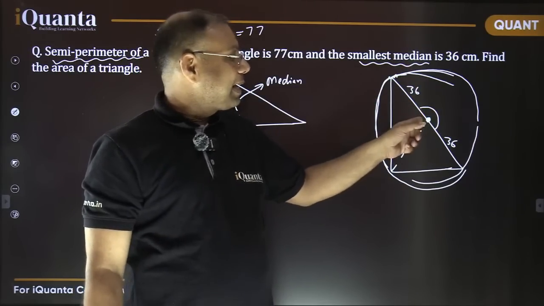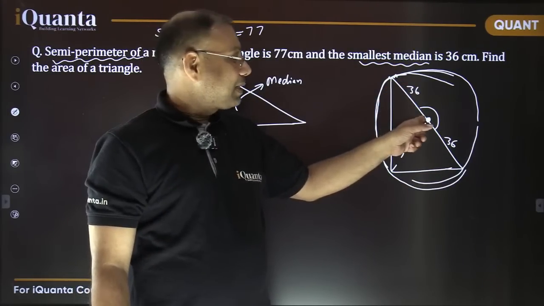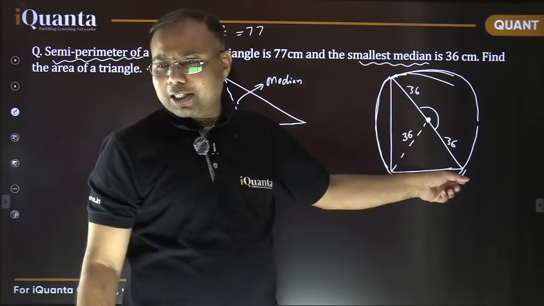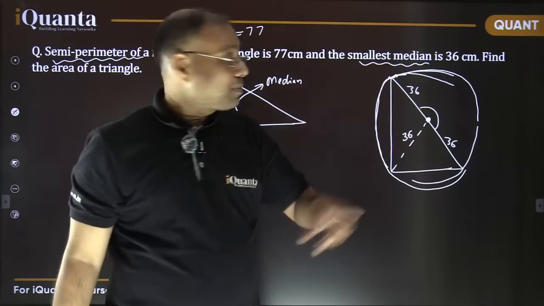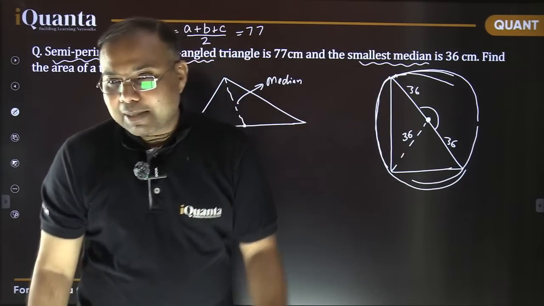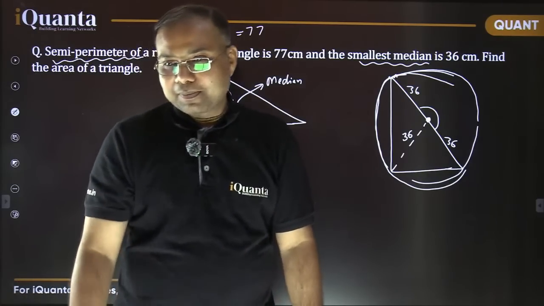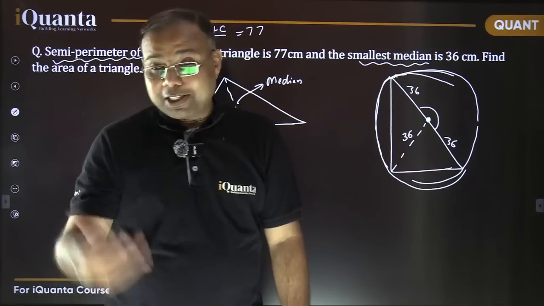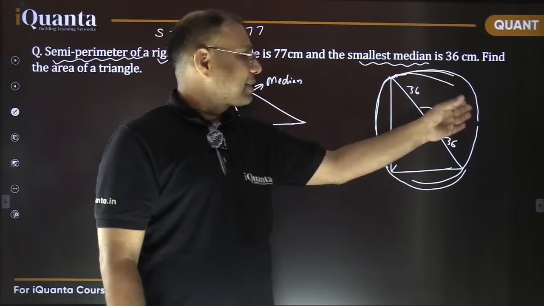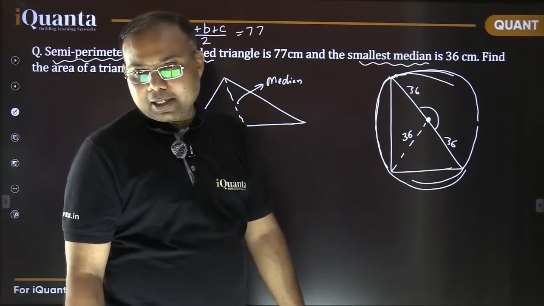And where does it lie? It lies on this hypotenuse. And because this is the center, the three vertices will be at equal distance from it. So it confirms that it is the midpoint of the hypotenuse. Yes, the angle in a semicircle is 90 degrees. Exactly. The reason is that the angle subtended by this arc at the center is 180 degrees, then it will subtend an angle of 90 degrees at the remaining part.